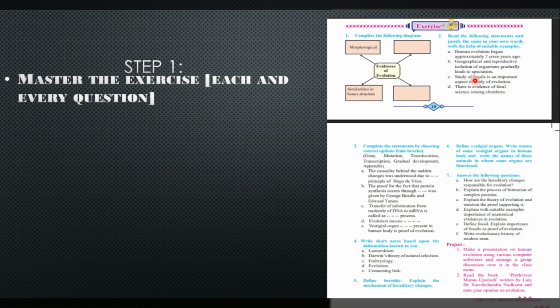Like here, you have to justify the statement in your own words, but that also comes for 2 marks. So each and every question, do not miss even a single question. This will be your step one. As soon as the lesson is taught, the first step is you have to learn the exercise.